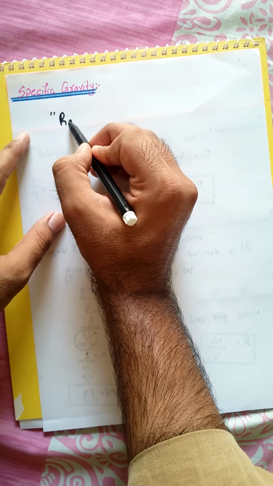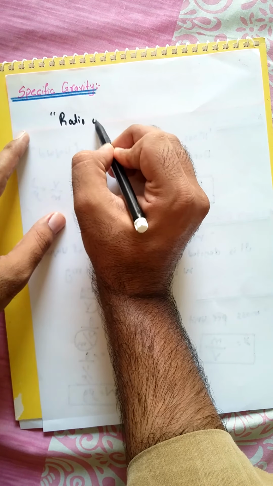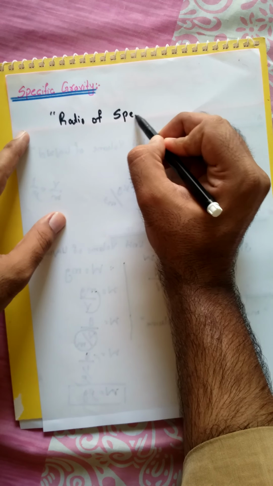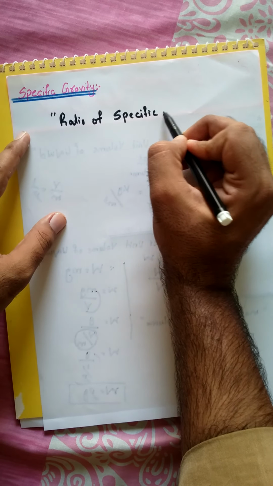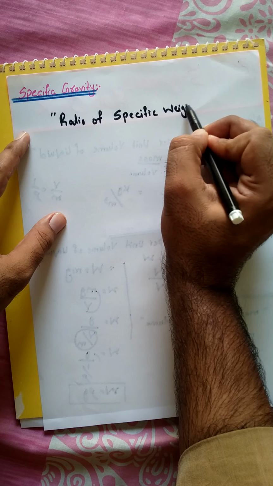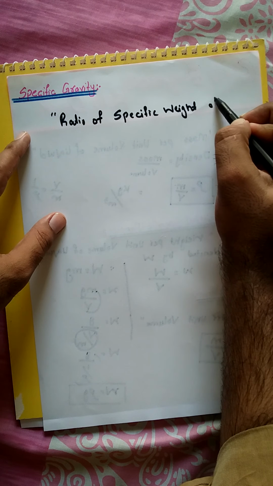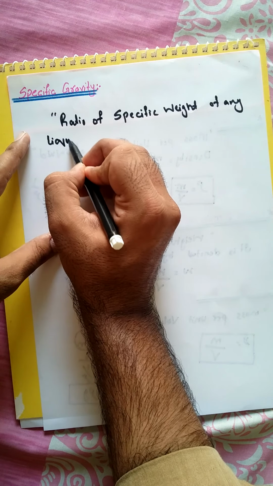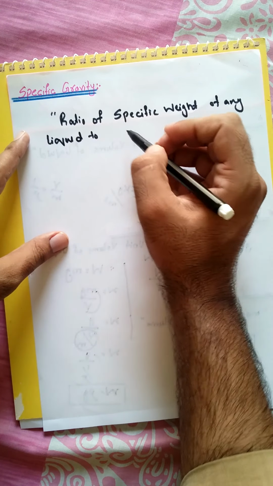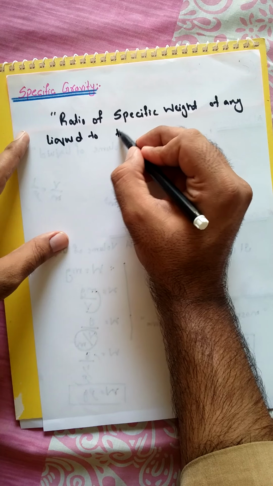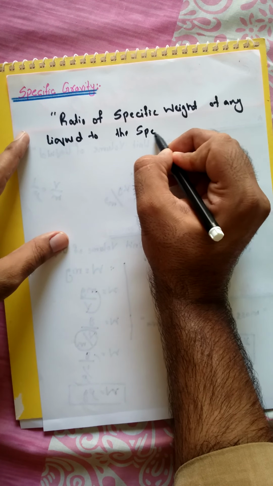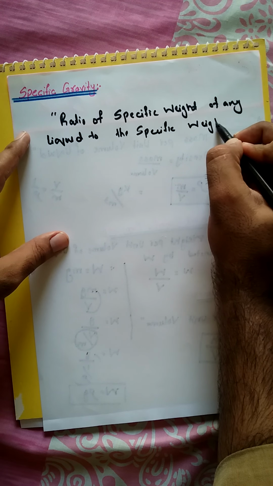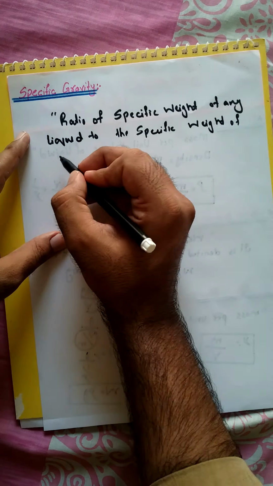It is a ratio of the specific weight of any liquid to the specific weight of water.